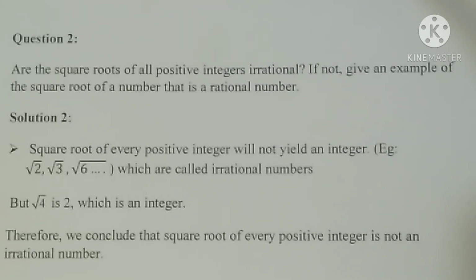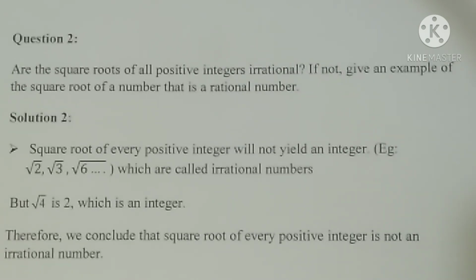The square root of every positive integer will not give an integer only. So let us take the examples. Square root of 2, square root of 3, square root of 6 are irrational, because we do not have a perfect square root for these numbers. But if you take root 4, the answer is 2, which is an integer.